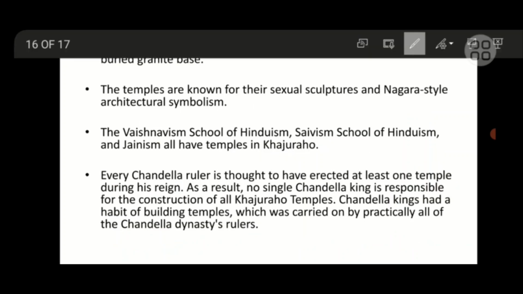The temples are known for the erotic sculptures called Mithuna sculptures, and the Vaishnavism school of Hinduism, the Saivism school of Hinduism, and Jainism all have temples in Khajuraho. During the period of the Chandelas, each and every ruler would erect one temple. So no single Chandela king is responsible for the construction of all the Khajuraho temples. Everybody is responsible; they had the habit of building temples.